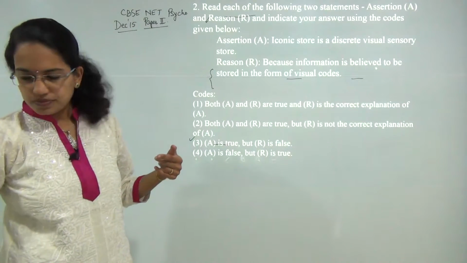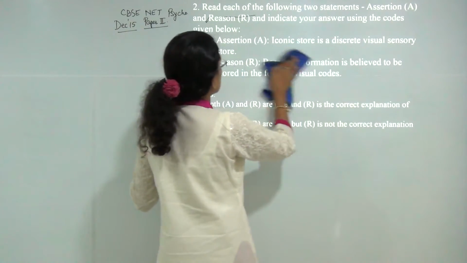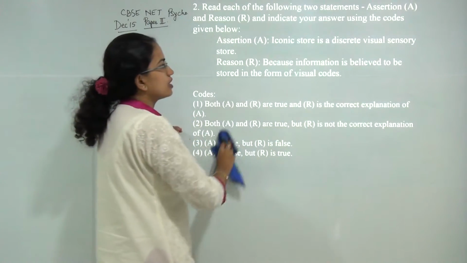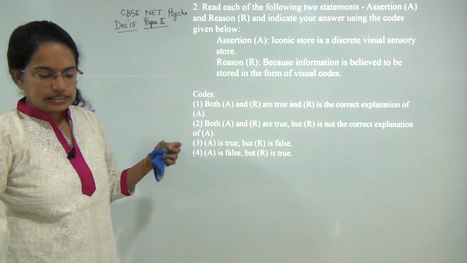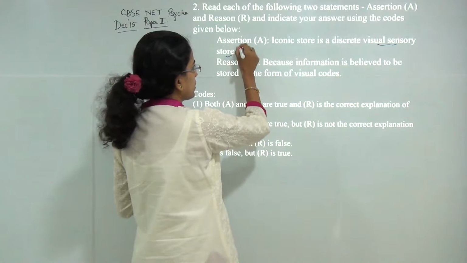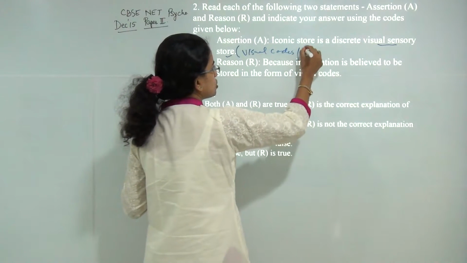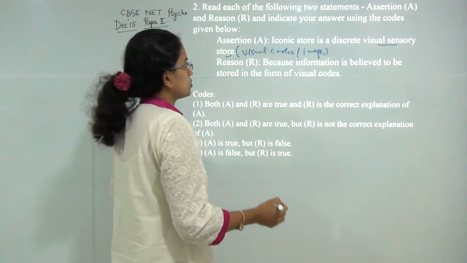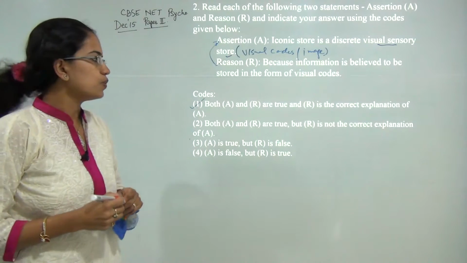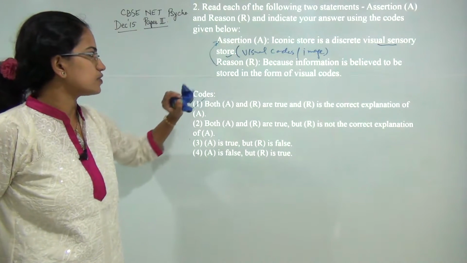The next is, you have an assertion reason question. The assertion says iconic store is a discrete visual sensory store. That's correct. Iconic memory is a kind of very brief memory, and this is because in this state the information is stored in the visual sensory store, and it's usually the visual codes or visual images in which the information is stored. So the reason explains the assertion, and we have both reason and assertion true, and reason is the correct explanation for this assertion.